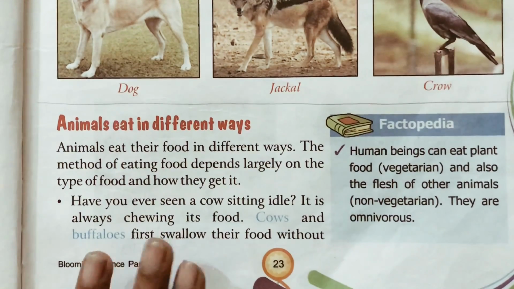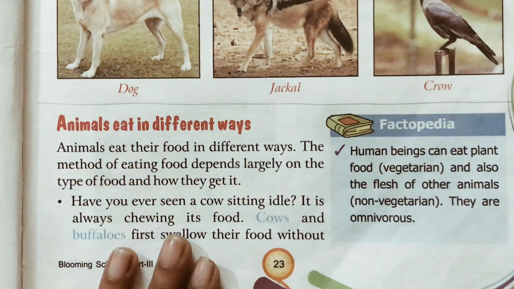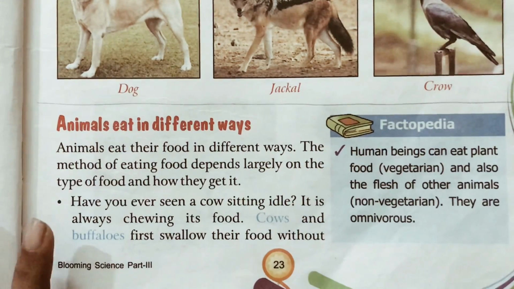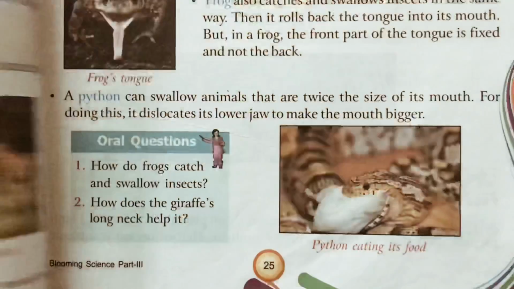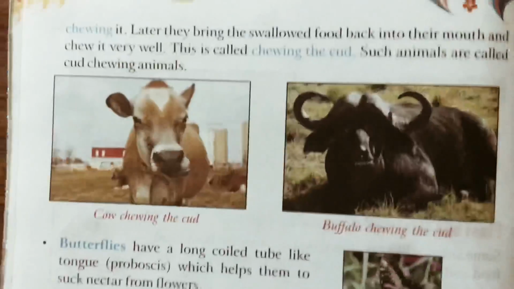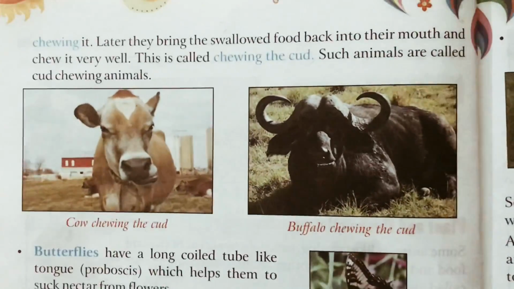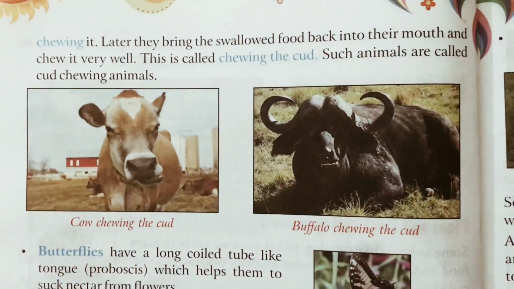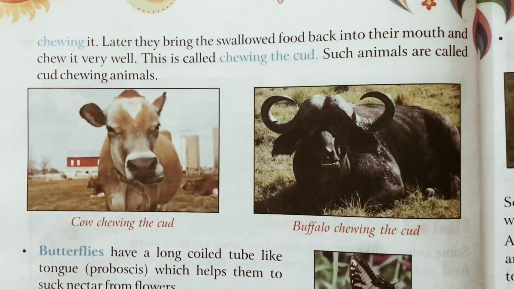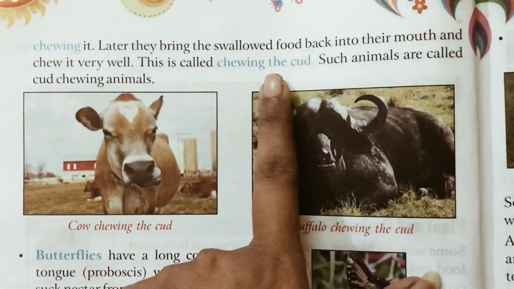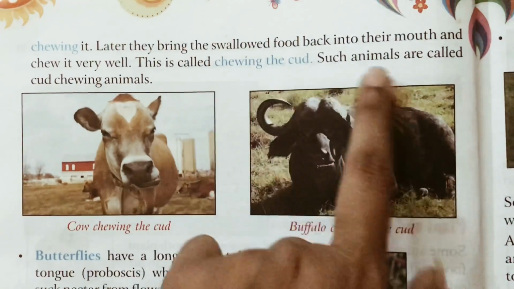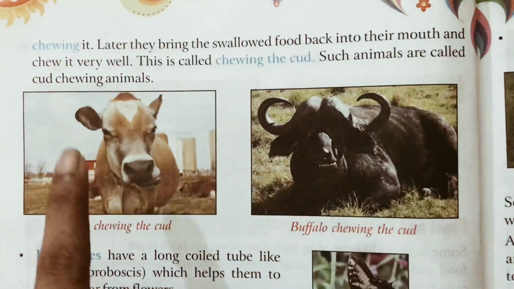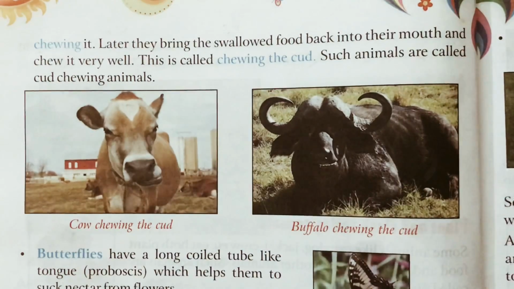Now again children, what is chewing the cud? When animals like cows and buffaloes just swallow their food and later they bring the food back into their mouth, and then they sit and chew their food, it is called chewing the cud. And these animals, like cow and buffalo, are called chewing the cud animals.